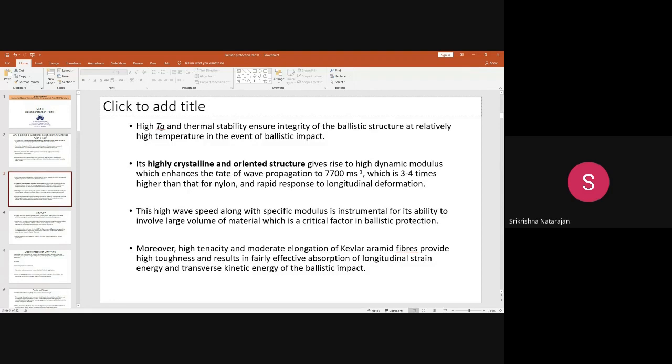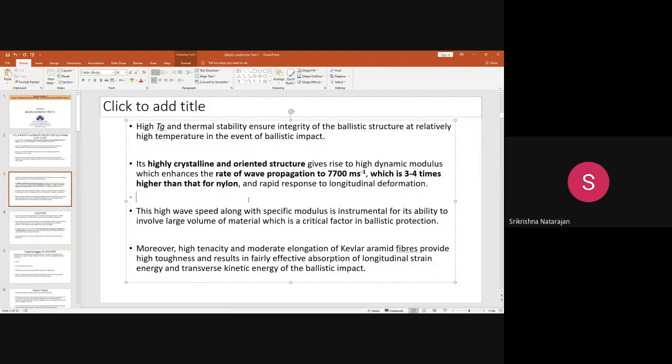The rate of wave propagation is around 7,700 meters per second. Okay, this is around 3 to 4 times higher than nylon. So that is the reason why it can withstand more response to longitudinal deformation. Okay, so the high wave speed along with the specific modulus, these are the important reasons for the efficacy of Kevlar or the aramids. And also these fibers have a high tenacity and moderate elongation.